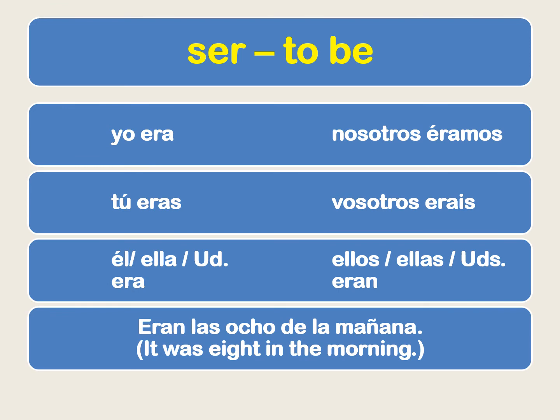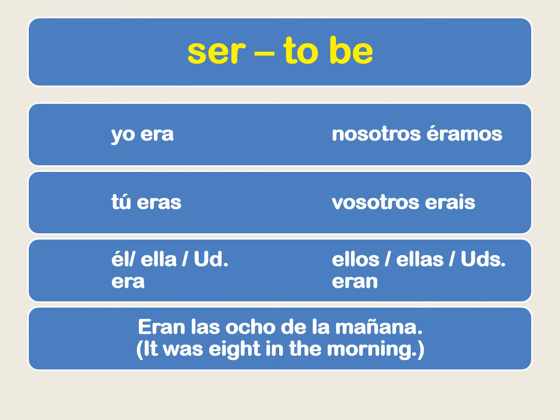Again, notice how the yo form and the he, she form are the same conjugation. Also notice that the nosotros form has an accent on the first e, and the same thing with the last one on íbamos. The accent was on that first I. An example of the imperfect with ser could be when you tell time, they use the imperfect. So eran las 8 de la mañana. So since ocho is plural, then it goes to eran. And it doesn't translate very well between the languages, but eran las 8 de la mañana. In English, we would say it was 8 in the morning.